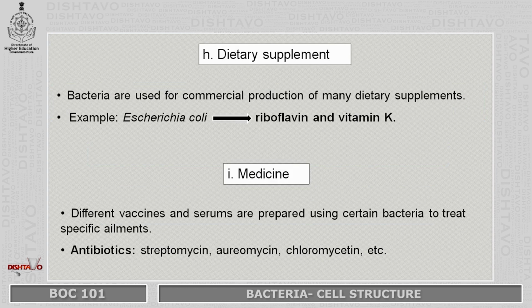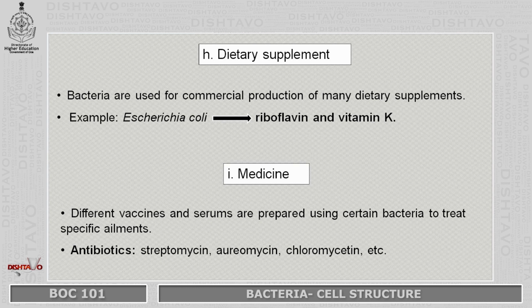There are also bacterial groups which are used for the commercial production of various dietary supplements. We have examples such as Escherichia coli, basically known as E. coli, which is used for the production of riboflavin and vitamin K. Next, there are also bacterial groups which are used for the preparation of different vaccines and serums to treat various ailments or diseases in humans and plants.